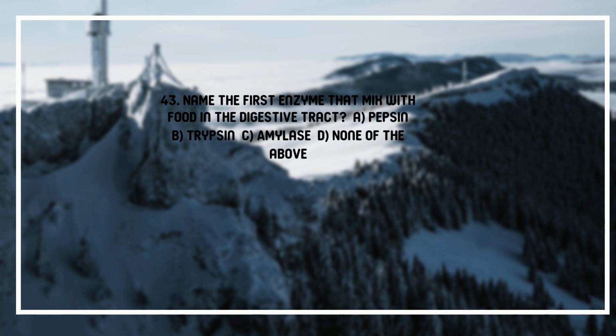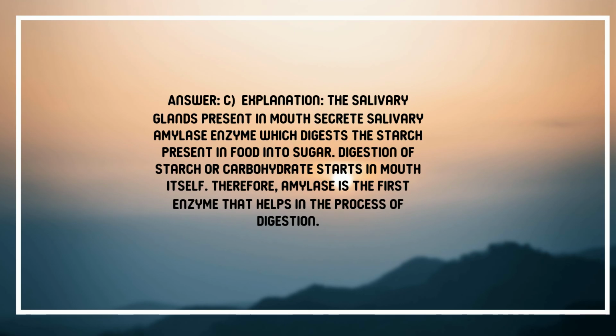43. Name the first enzyme that mixes with food in the digestive tract. A. Pepsin, B. Trypsin, C. Amylase, D. None of the above. Answer. C. Explanation. The salivary glands present in the mouth secrete salivary amylase enzyme, which digests the starch present in food into sugar. Digestion of starch or carbohydrate starts in the mouth itself. Therefore, amylase is the first enzyme that helps in the process of digestion.